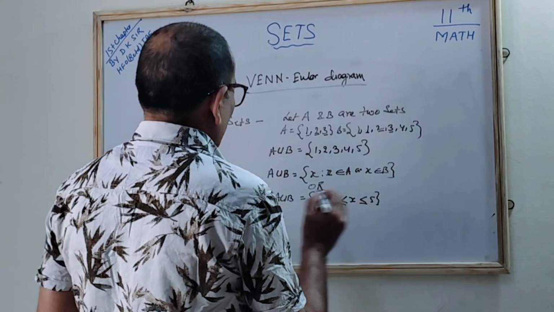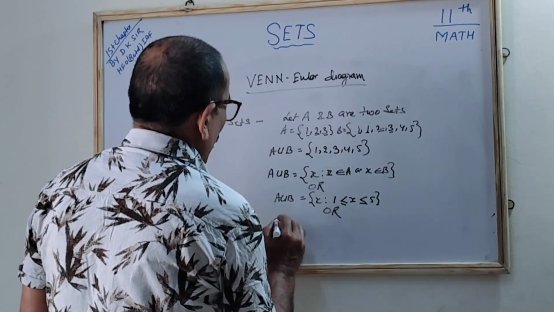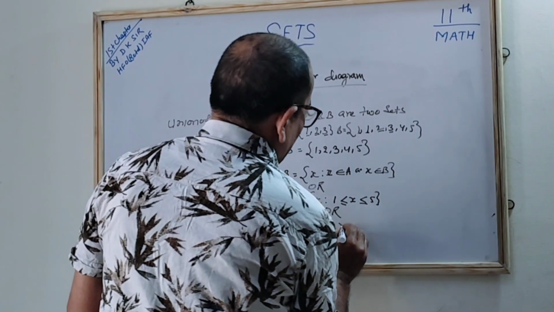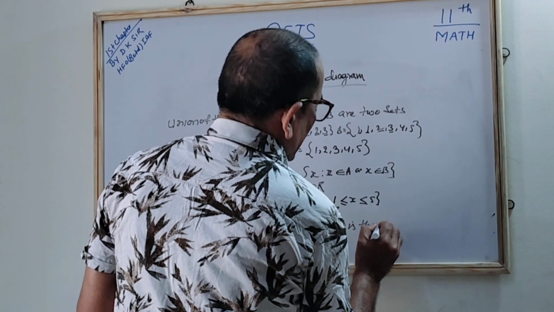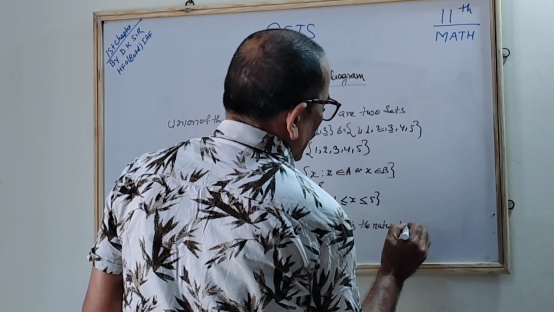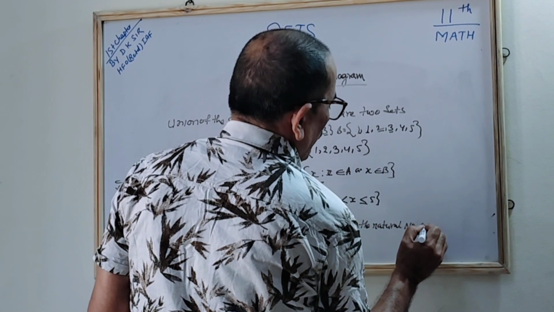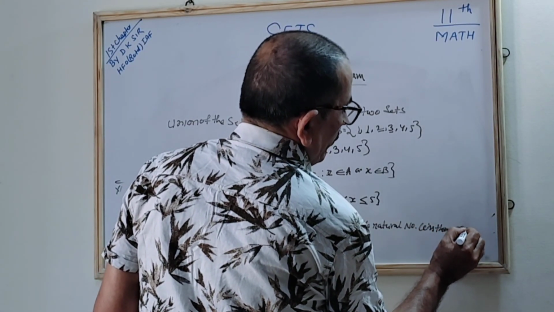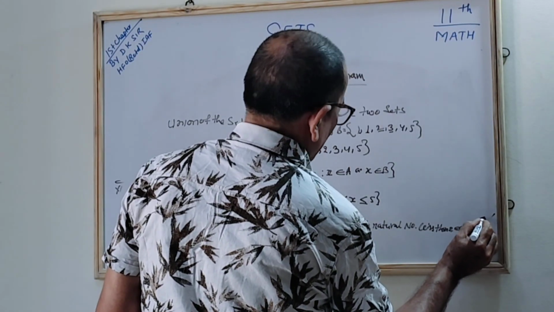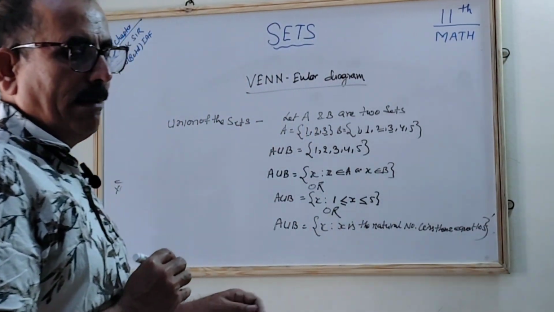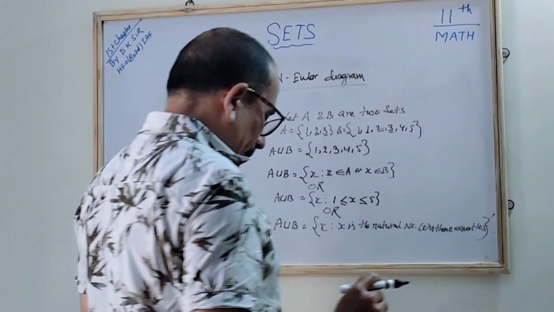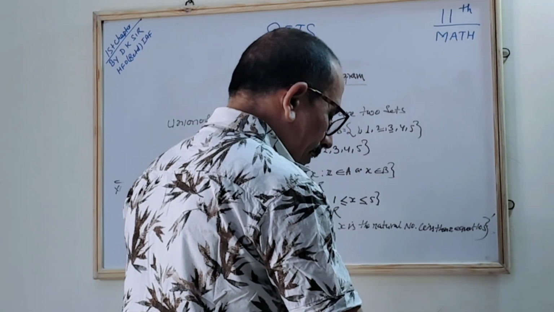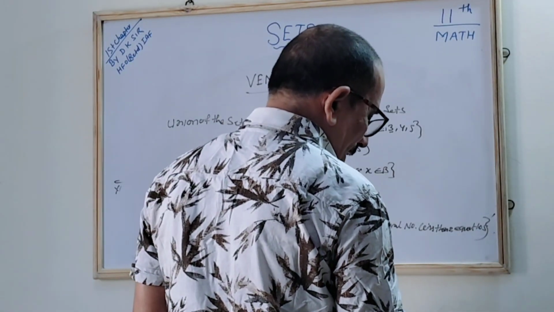Next, another way of writing the set-builder form is also there. How can you write it? A union B you can write as {x such that x is a natural number less than or equal to 5}, correct? These are all three ways by which you can write the roster form. Now we will see the properties of the operation of union.